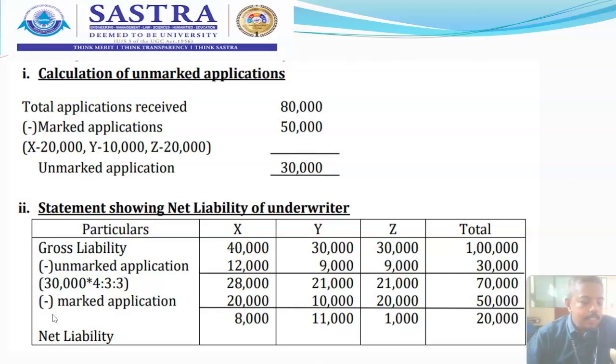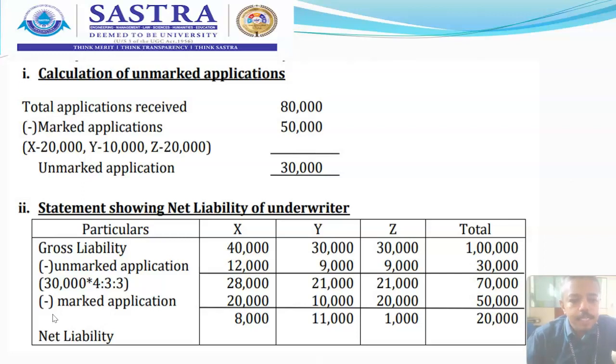Next is to subtract the marked applications from the balance. So what are the marked applications? The marked applications are given in the question itself. For X, it is 20,000 applications. For Y, it is 10,000 applications.